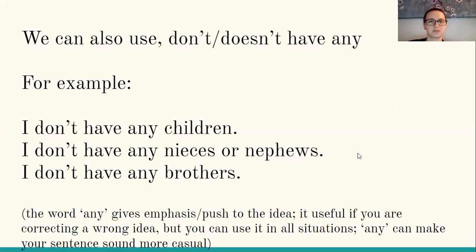Another thing we can use, and this is actually more common, we can also use don't have any or doesn't have any. And you'll hear this a lot. I'll tell you a little more about this. So for example, I could also say, I don't have any children. So the word is any. I don't have any children.